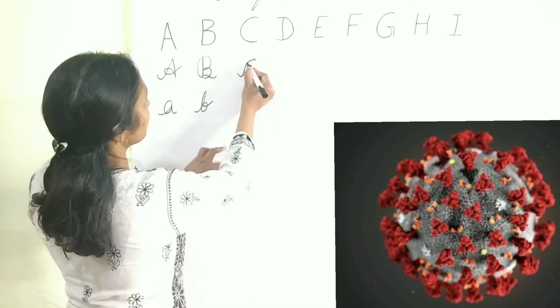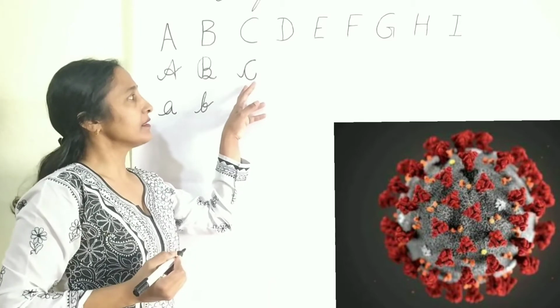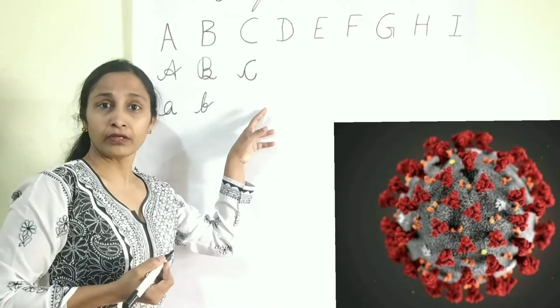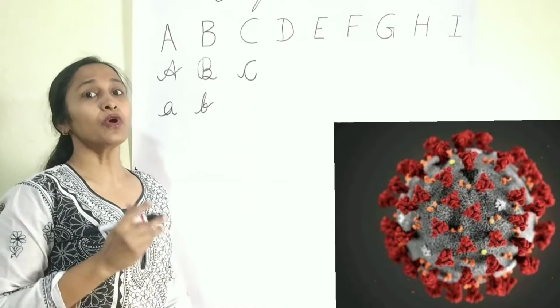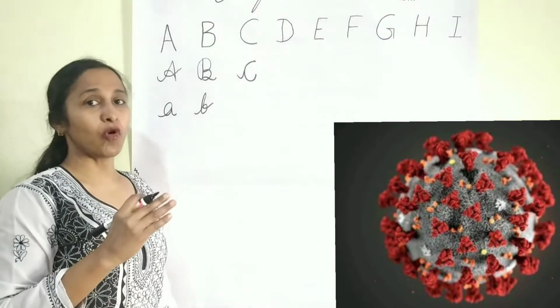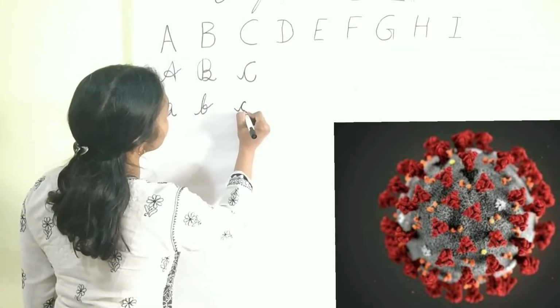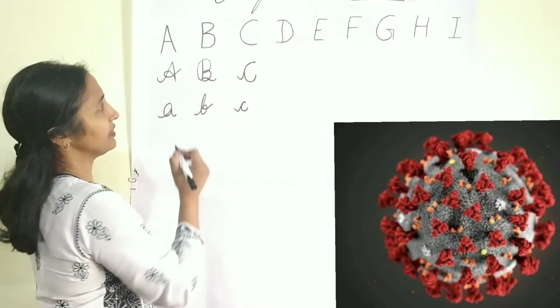Now C. C for China. China is famous for, nowadays China is famous for coronavirus, because coronavirus originated from Wuhan and Wuhan is in China. And small c is also written in the same way.